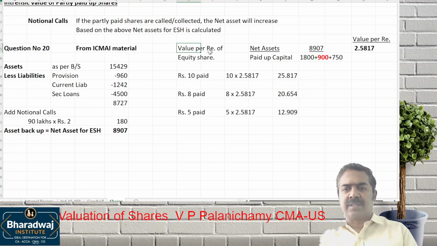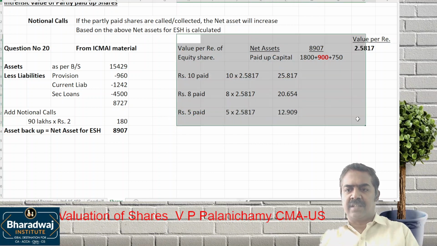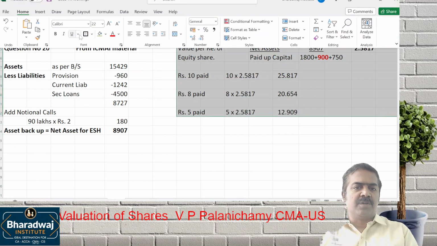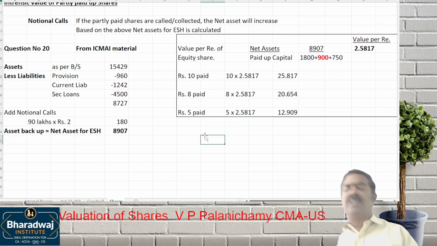According to me, this method is logically not correct, but your ICMA textbook gives this answer. We are learning for examination. If the examiner is going to correct with this answer, you do this answer. But what is logically correct is we have to go by the equivalent production method.